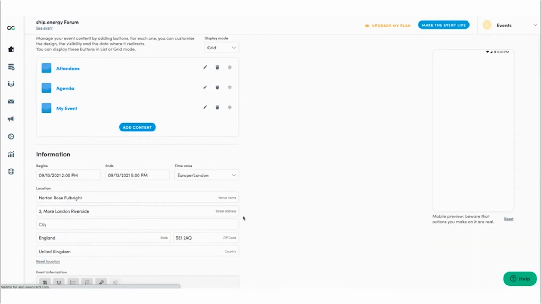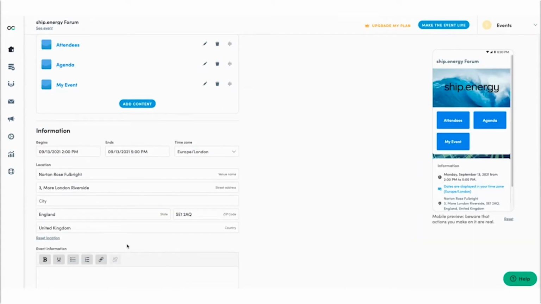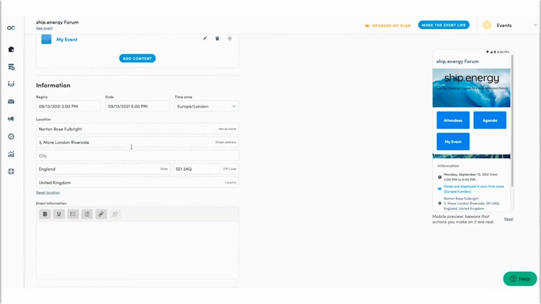If I scroll down, you have the opportunity to add some basic information about your event. So we've got the date, the time, and you can have a summary of maybe what's to be discussed.